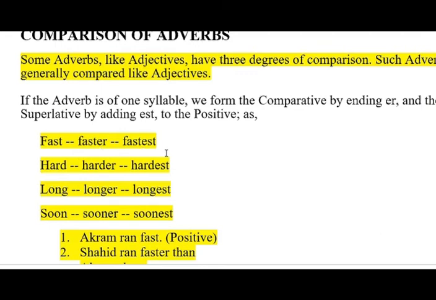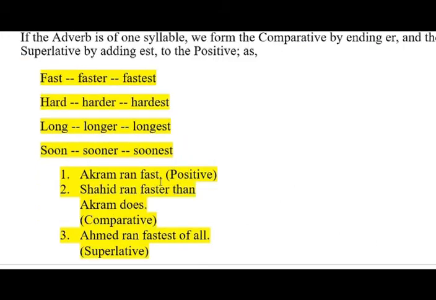And if the similar words modify nouns and pronouns, they will be adjectives. The examples have been used in sentences. As the first sentence shows, Akram ran fast. Here, fast is our positive degree of adverb because fast here is the word that modifies the action. Action is ran. How did Akram run? He ran fast. In the second sentence, Shahid ran faster than Akram does.